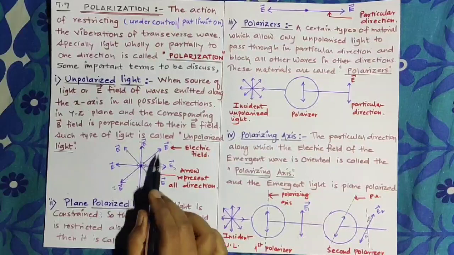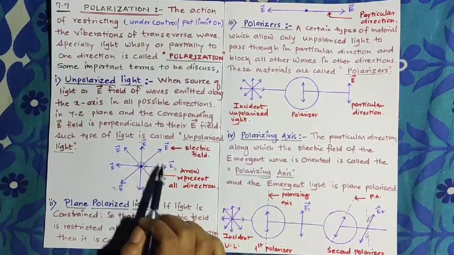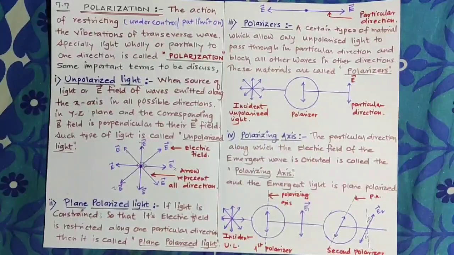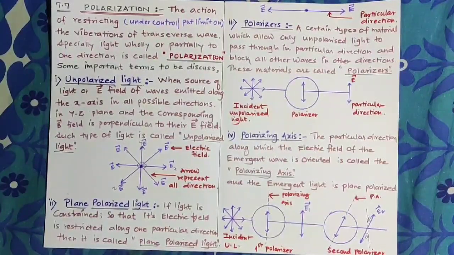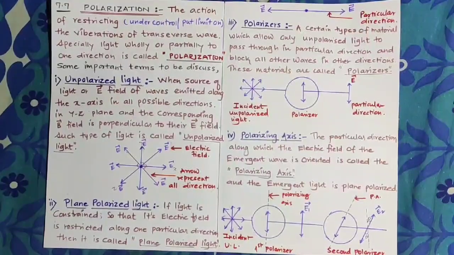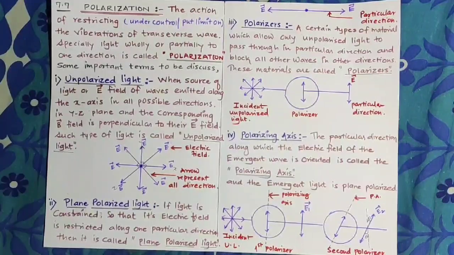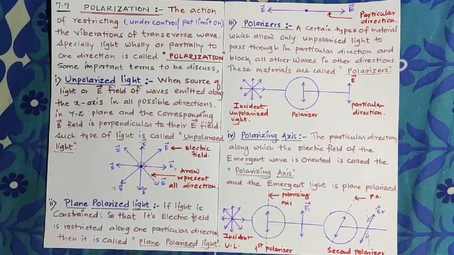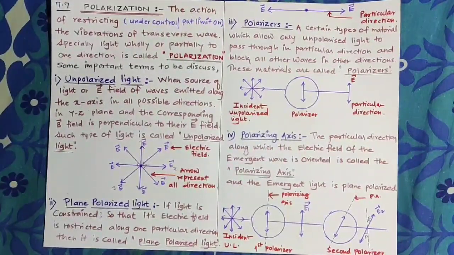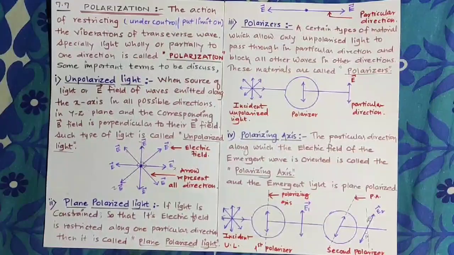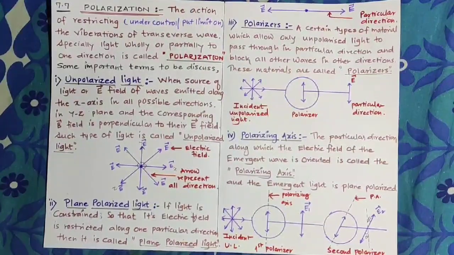That means here we consider all possible directions of the given electric field vectors, and if we apply some force against this electric field vector, then these electric field waves get aligned in a single direction, a particular direction. Forward and backward we do not consider, because light does not travel in the backward direction, it always travels in the forward direction. So we are considering one particular direction, and this type of light we call plane polarized light.